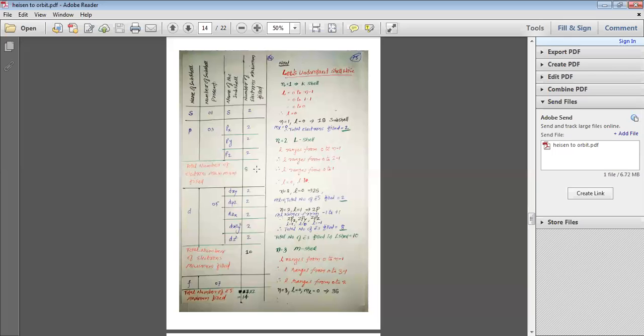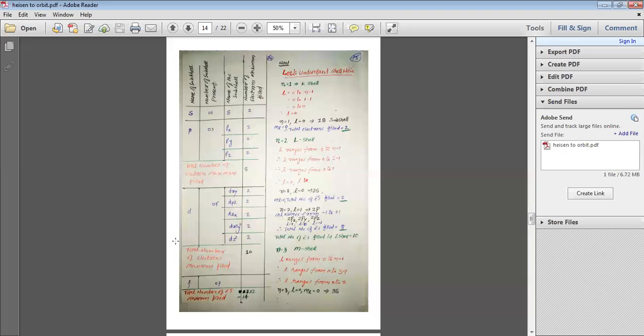Remember, my dear students, here the word maximum has a significant meaning. It represents that this much electron can be filled at most. The minimum can be filled from 0 up to the maximum, so any other number can be filled. Now we'll move to the d subshell. The d subshell has 5 orbitals: dxy, dyz, dzx, dx square minus y square, and dz square. Each orbital has 2 electrons. So 2 plus 2 plus 2 plus 2 plus 2, the total number of maximum electrons that can be filled is equal to 10.